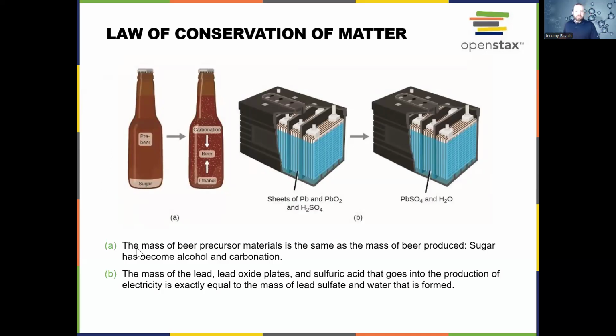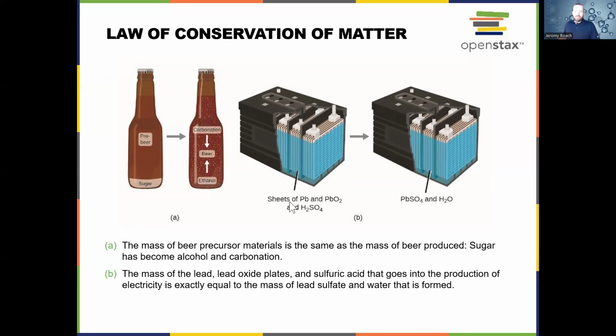So this is an example of conservation of matter. This is as they're producing this beer. There's pre-beer and sugar, and as it mixes together, it forms a carbonated substance of beer and ethanol. What's happening here is no matter is being lost.